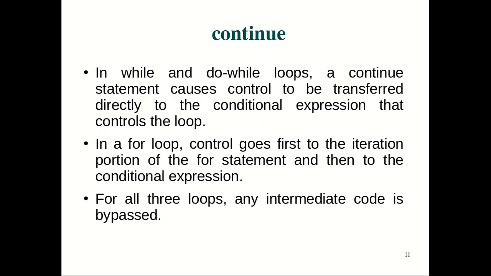Then continue. The definition remains the same as in our previous programming languages like C++. Let us just repeat that it is used to transfer the control directly to the conditional expression. In a for loop, we know the control will not go to the condition directly. It will first go to the iteration portion, then to the conditional, meaning it skips the current step. It doesn't matter whether it's a while loop, do while loop or for loop: whenever there is a continue, it bypasses or skips the current iteration, the current state of the loop.